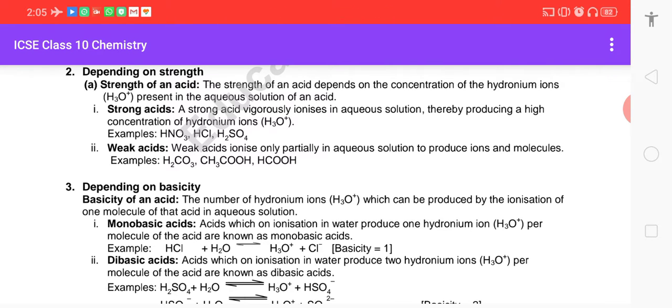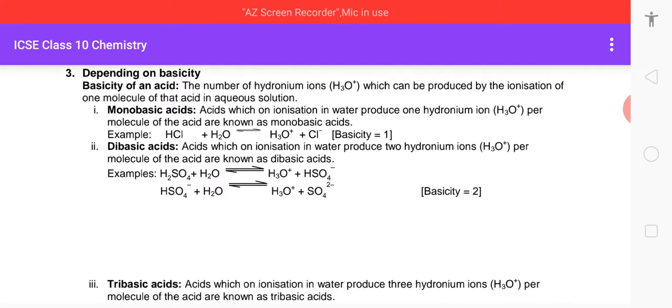Now the next classification is based on basicity. Basicity of an acid means the number of hydronium ions which can be produced by ionization of one molecule of that acid in aqueous solution. A monobasic acid, on ionization in water, produces one hydronium ion per molecule of the acid.